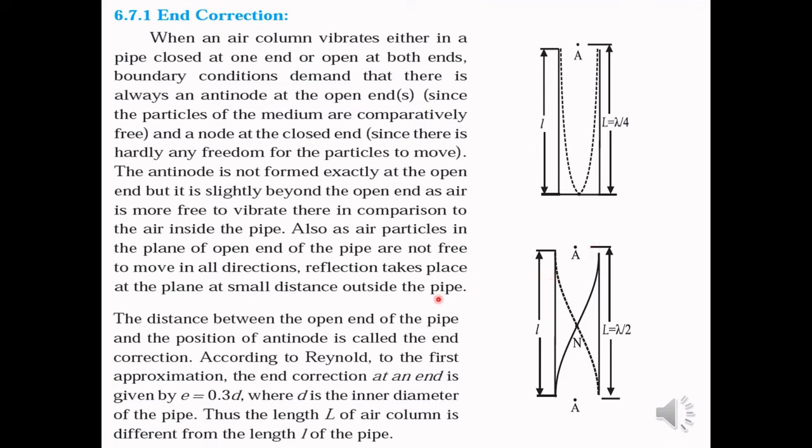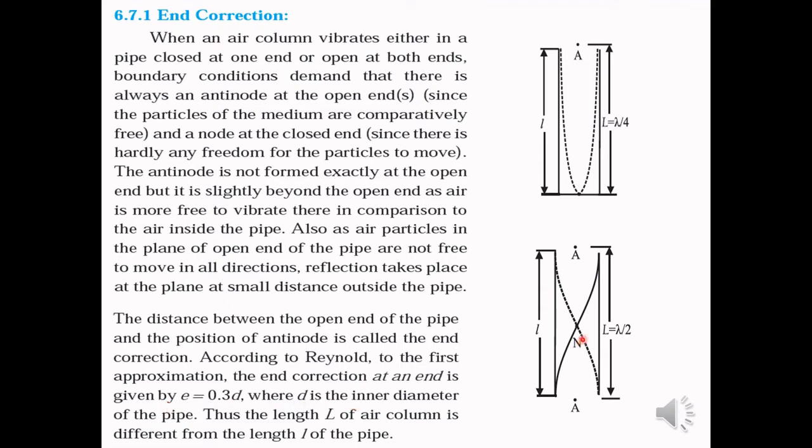Now how to find out this end correction? According to Reynolds, to the first approximation, the end correction at an end is given by small e, which is equal to 0.3 times d, where this small d is the inner diameter of the pipe.